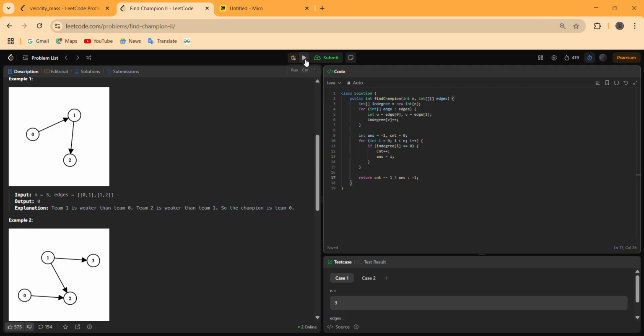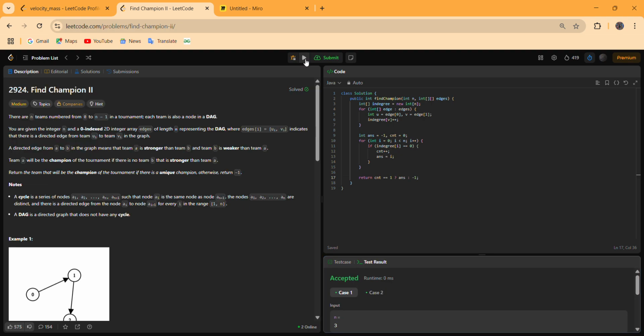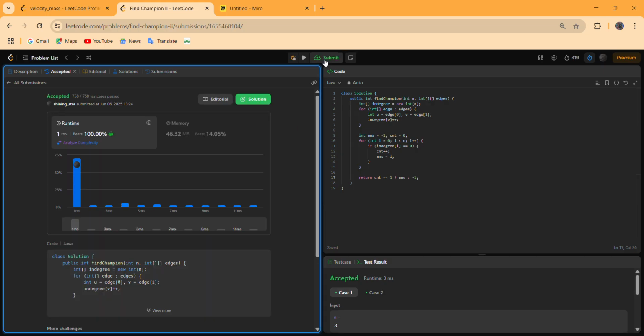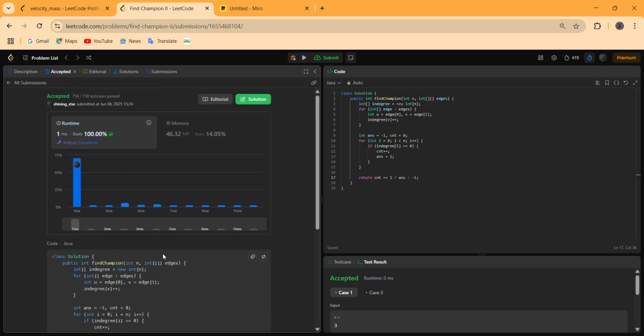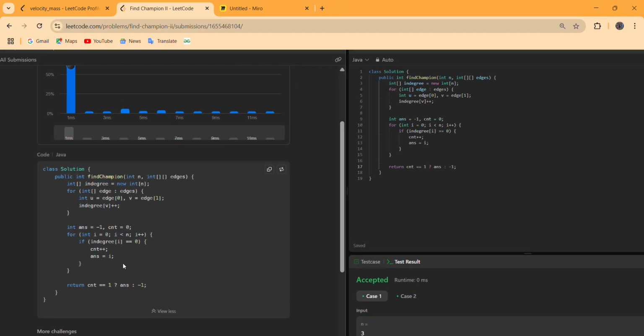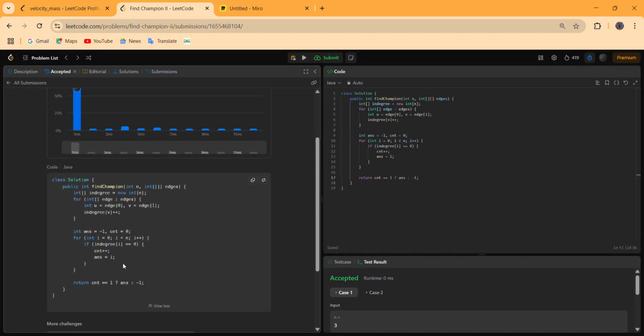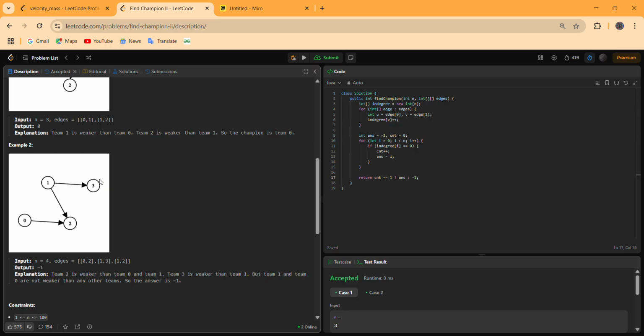Let us run this. It is running fine. Let us submit this and check. It is running fine, and it is absolutely a very easy and simple concept to learn. And this is basically the shorter form of topological sort.